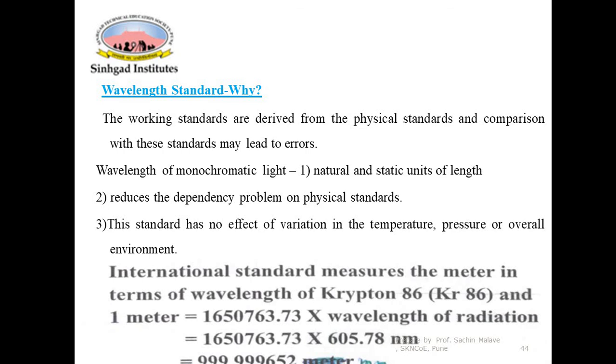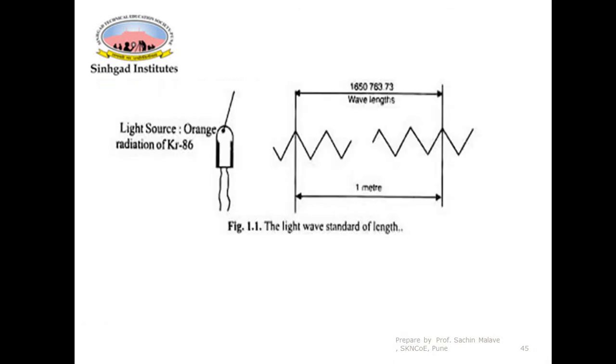For this particular standard, the light has to be monochromatic light. You can see here the light source. The light source is an orange radiation of krypton 86 isotope, and it is going to send the wave.